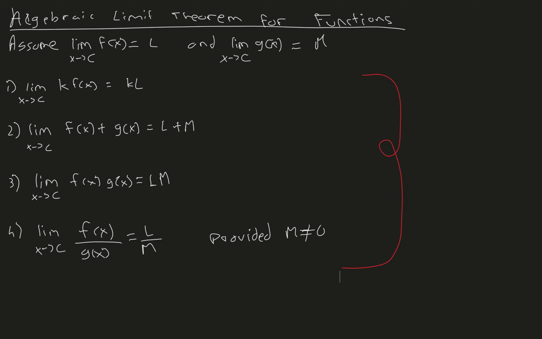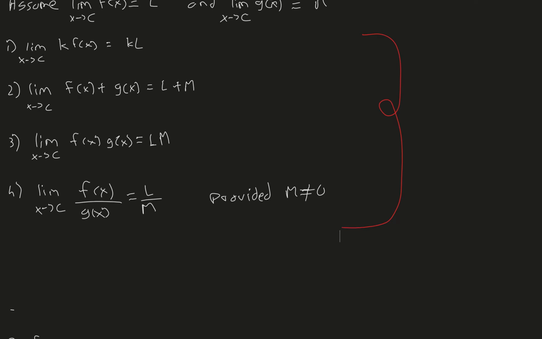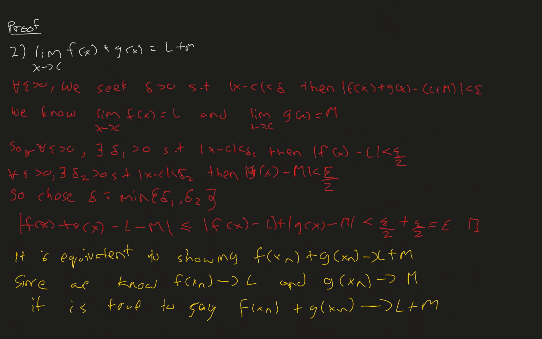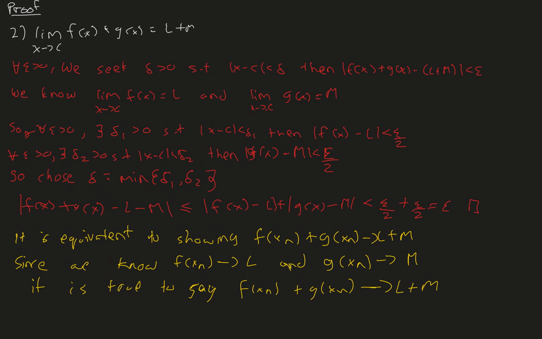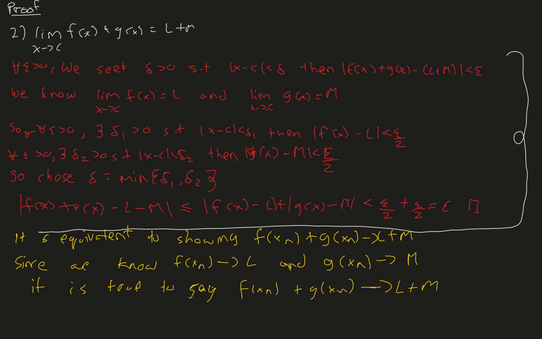So let's see how the sequential criterion makes it easy for us to prove this. In red here is the traditional proof, without the sequential criterion, for a part of the algebraic limit theorem.